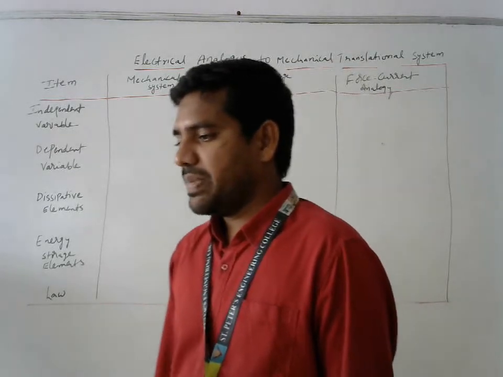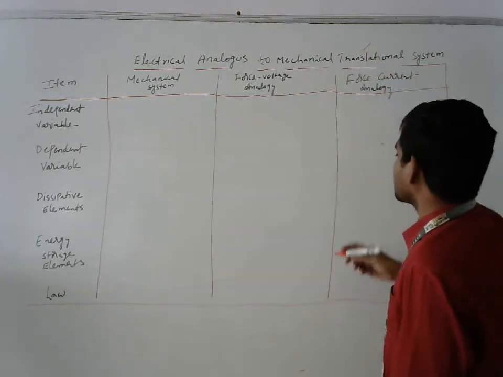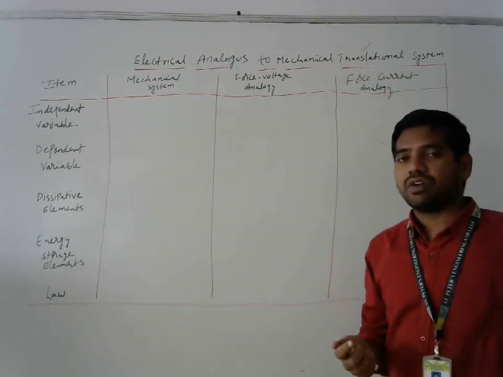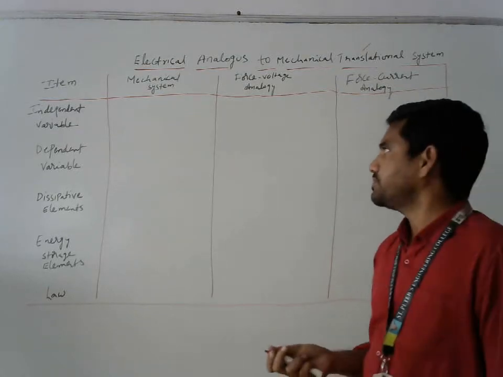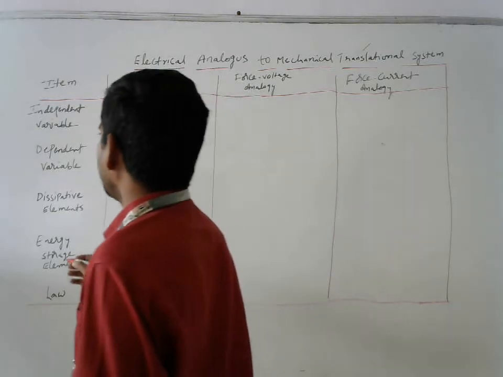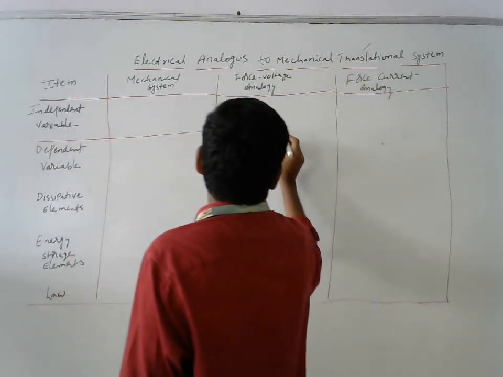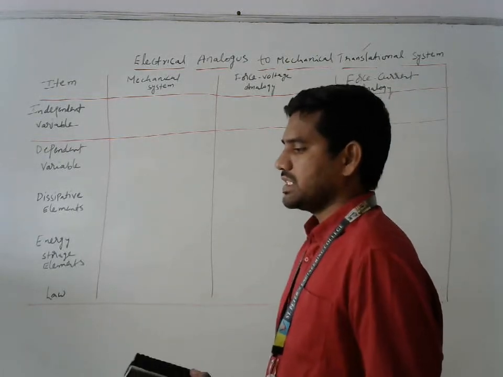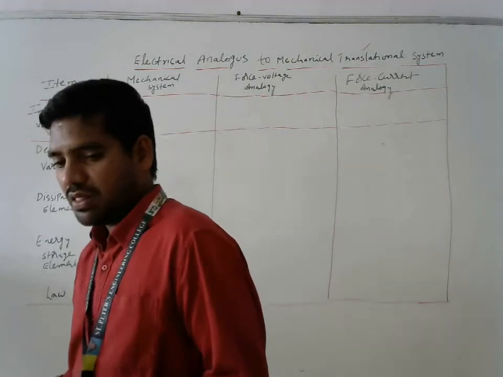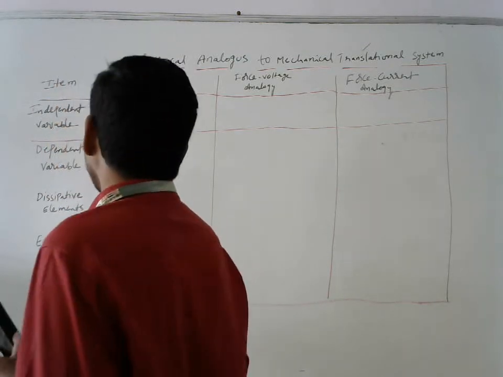First one is the independent variable. We apply this for the translational system, and then we go for the rotational system. What is the independent variable in a translational system? Force F is an independent variable. That force will not depend on anything.